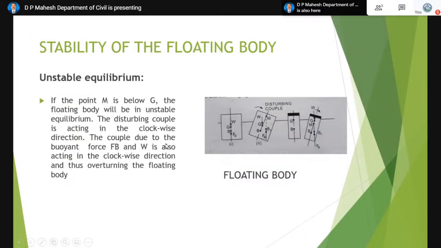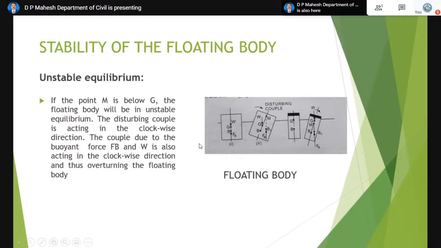Coming to unstable equilibrium, now look at the second figure. If the point M is below G, then the floating body will be in unstable equilibrium. The disturbing couple means a kind of rotation, acting in the clockwise direction in the right side figure. Every time there will be a force through the center of gravity and the center of buoyancy, and they together will constitute a couple. It can be clockwise, it can be anti-clockwise.